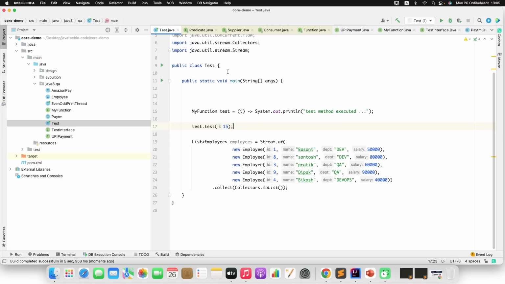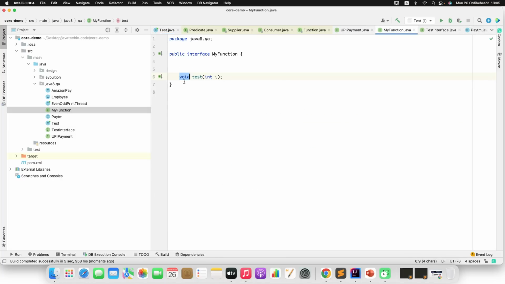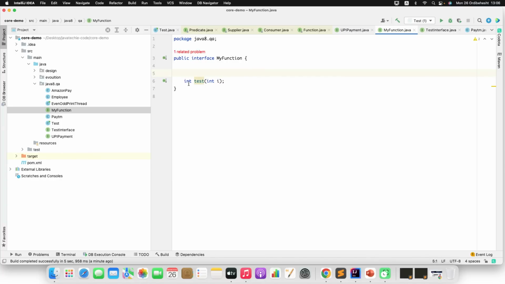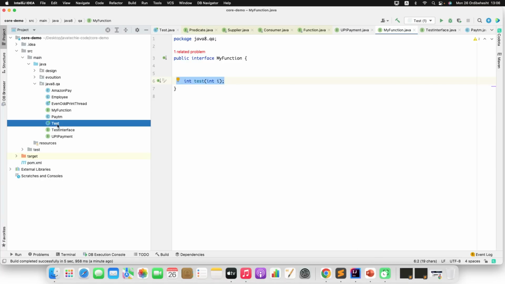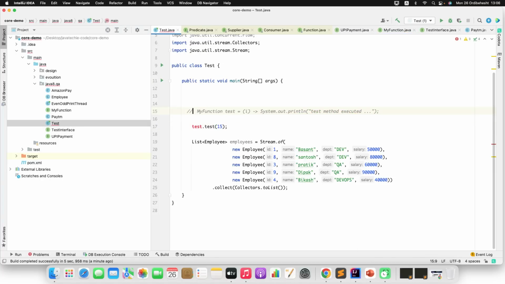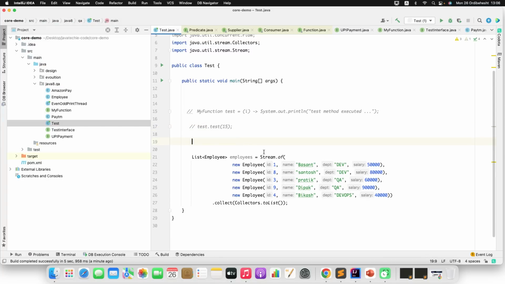So let me define another abstract method inside my function interface. Let's assume this one has some return type. Let's say it is also returning an int. Now you need to define this method. Let me copy this, go to the test class. Let's comment this out because we just defined a different method with a different signature. So just define the method as I explained. Remove the prefix, remove the data type, then just define the Lambda expression.